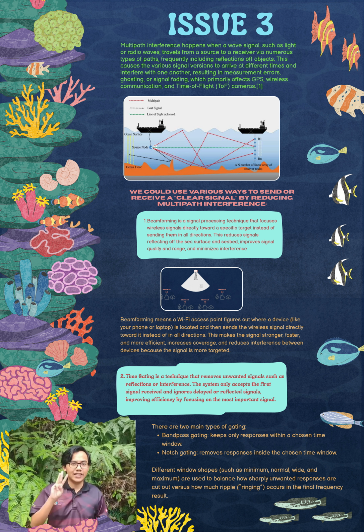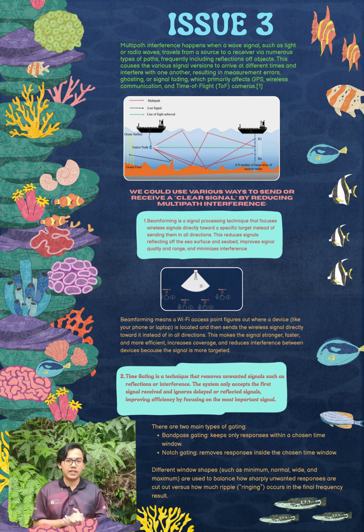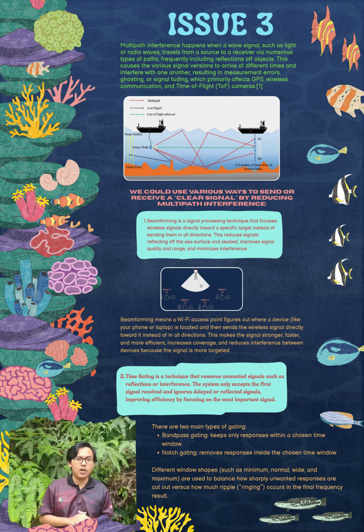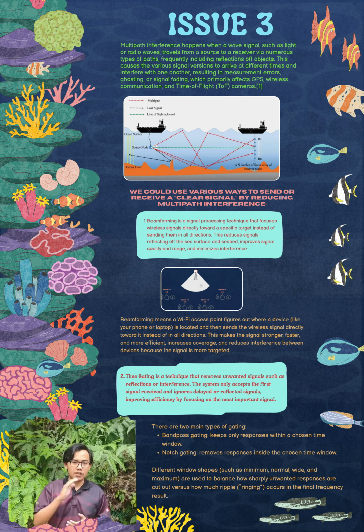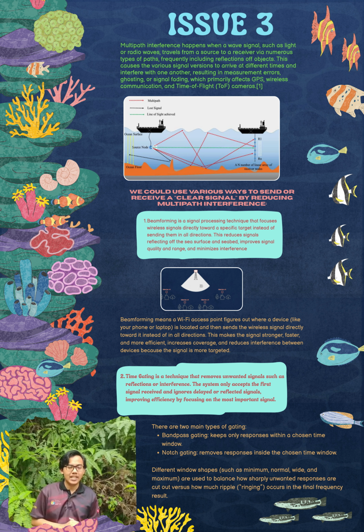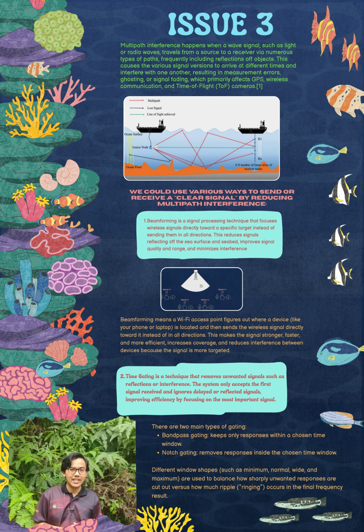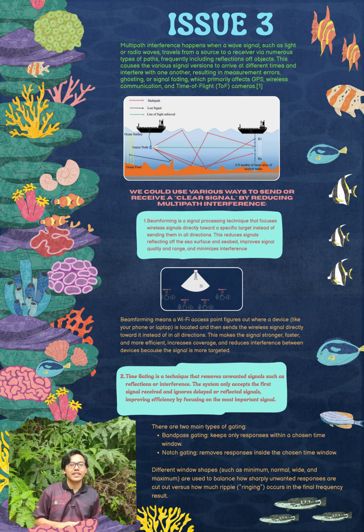Let's move on to the third issue, which is how to reduce multipath interference. First, you must know what multipath interference is. Multipath interference is when waves such as a signal or radio wave travel from the source to a receiver via numerous paths. This happens because signals reflect from the surface and bottom of the sea.